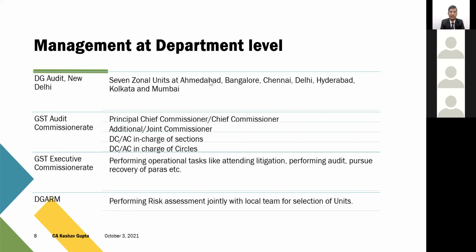Whenever the assessee receives the notice for the purpose of audit under section 65, it is issued by the GST audit commissionerate itself. So the dealing person or the dealing face for the assessee is the GST audit commissionerate. DG audit is never directly involved in those kinds of audits or any client facing. But the audit commissionerate is supposed to take care of the audits which have been assigned to them. So this is the management at department level.